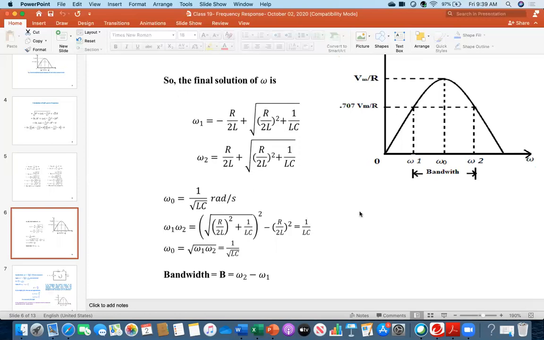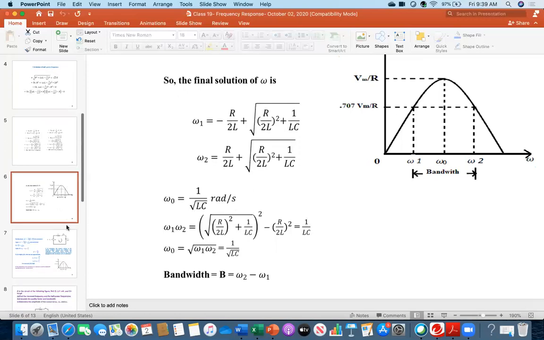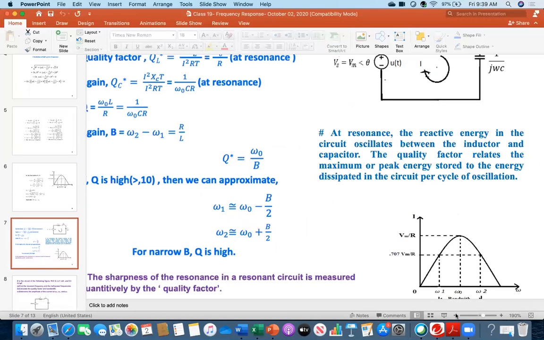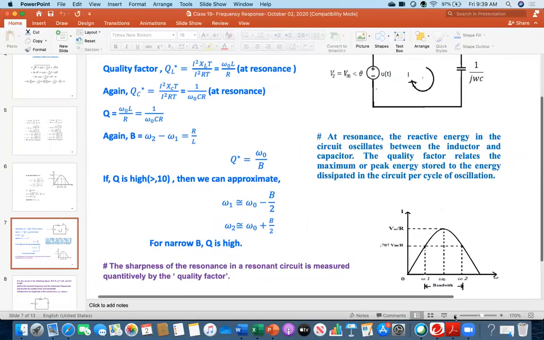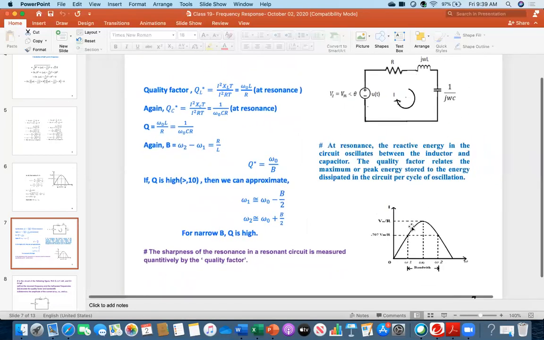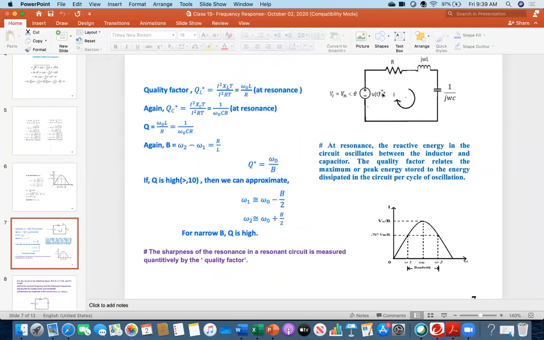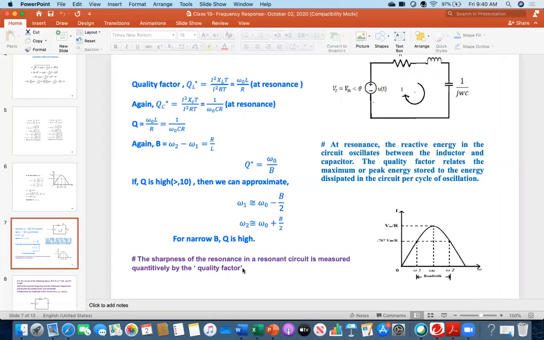Okay. Then moving forward, now there is an important concept which is called the quality factor. Today we are looking at the series circuit. Again, I am showing that series circuit, and we analyzed this diagram. One term here I am writing, quality factor for the resonance circuit. So what does that mean? At the bottom I have written that the sharpness of the resonance in a resonance circuit is measured quantitatively by the quality factor.